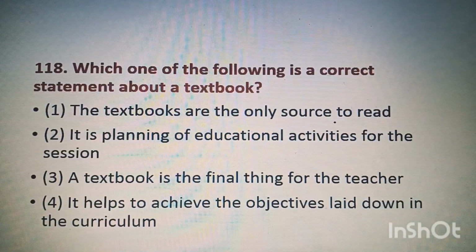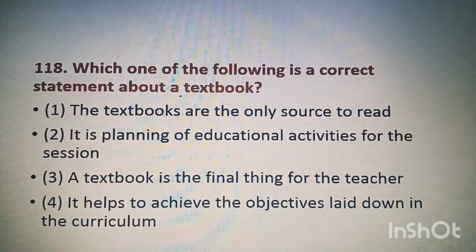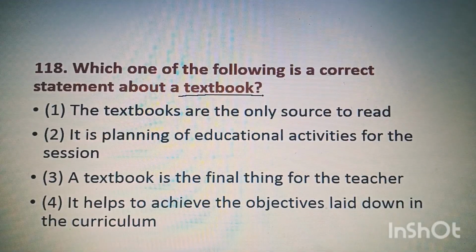Now question 118. Which one of the following is a correct statement about a textbook? Correct statement about textbook. Four options are there. You can guess the right option. See option 4. It helps to achieve the objectives laid down in the curriculum. It helps to achieve the objectives.